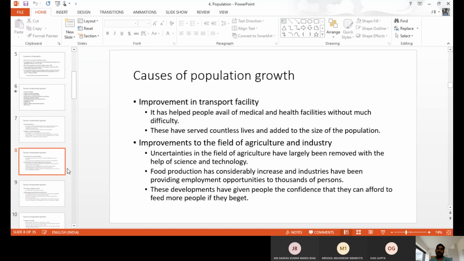So if you have huge money and enough income, you do not fear about your total population. You do not fear about your own children. That type of reason is also behind overpopulation.